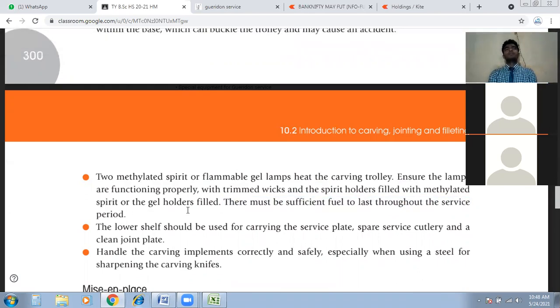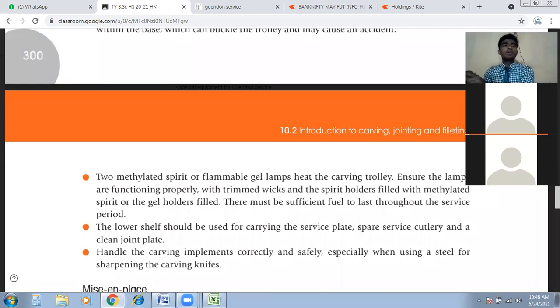If we have flammable gel lamps, those gel lamps should be filled properly for the particular service. If those gel lamps are not filled, or filled with less gel, and the lamp runs out in between, and then we start taking out the lamp and filling the gel, that might cause an accident.